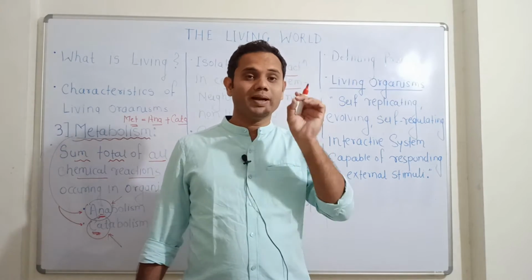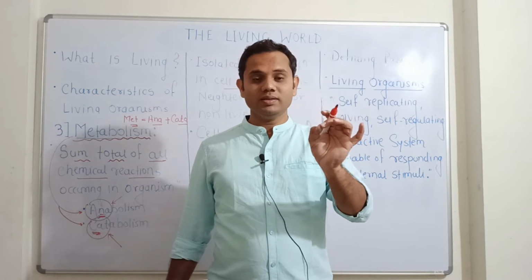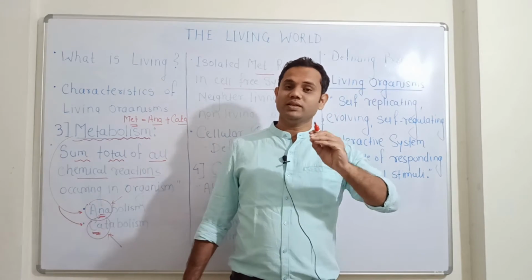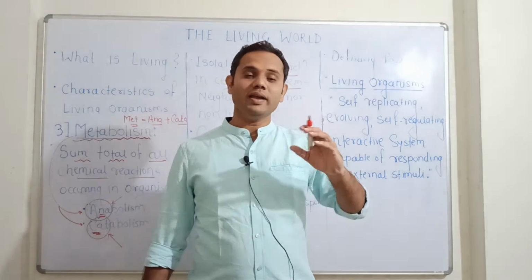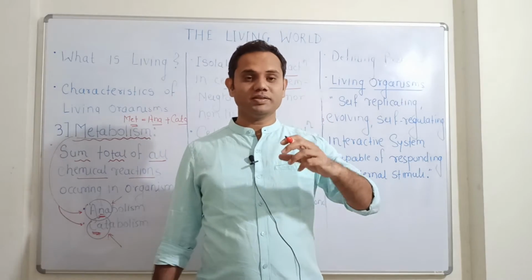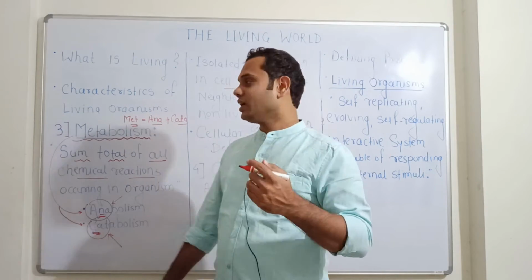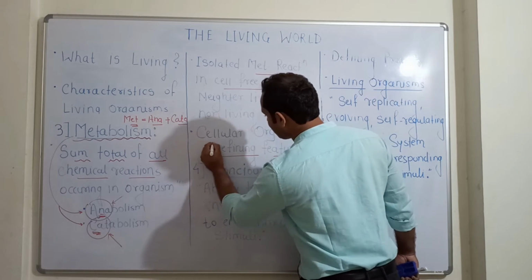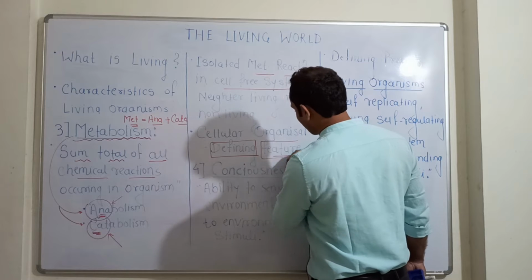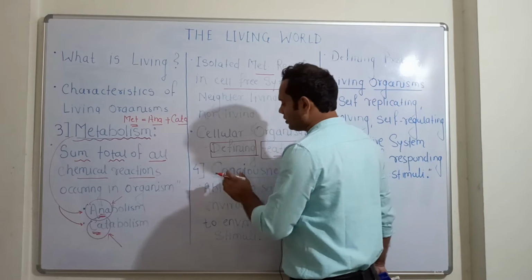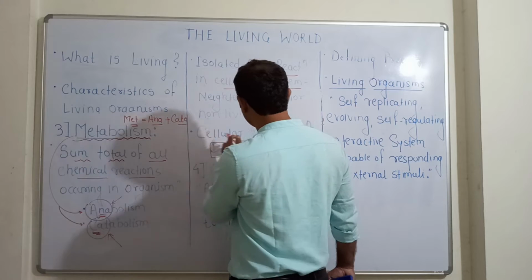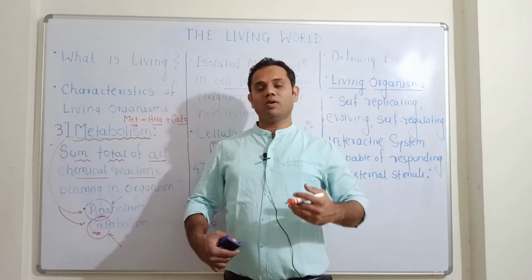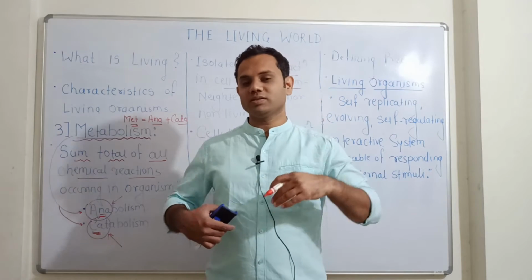So metabolism occurs in the cell, and hence cellular organization is considered the defining feature. Metabolic reactions occur in the cell.